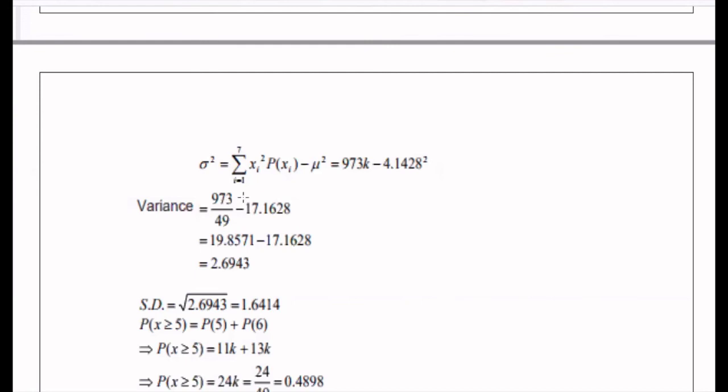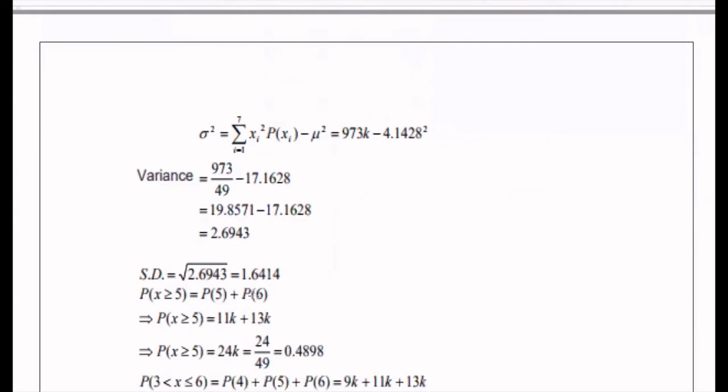So 973k, substituting k as 1 by 49, minus 4.1428 squared is 17.1628. Simplifying this, we get the variance as 2.6943. Therefore, the standard deviation is the square root of the variance, which is equal to 1.6414.